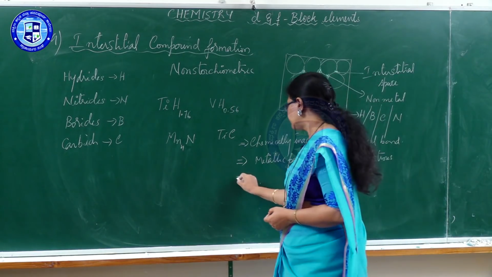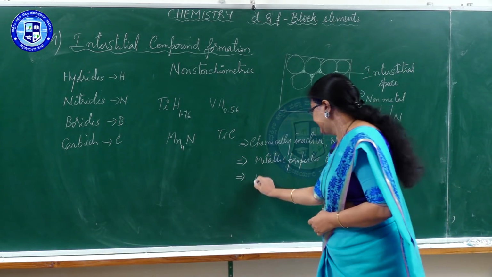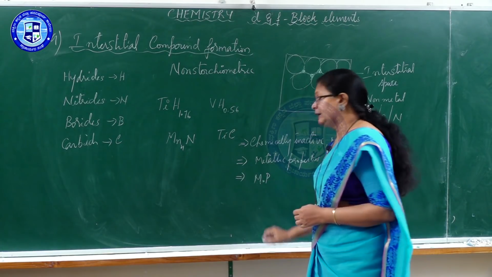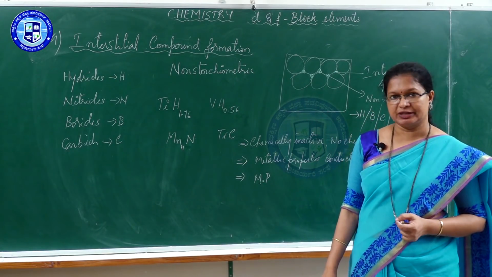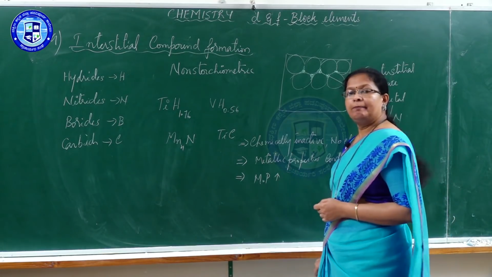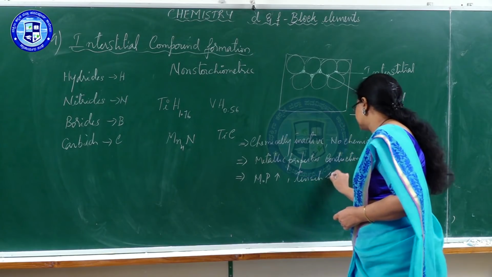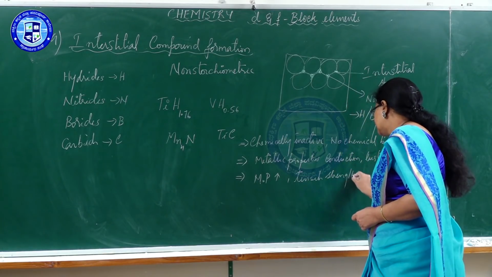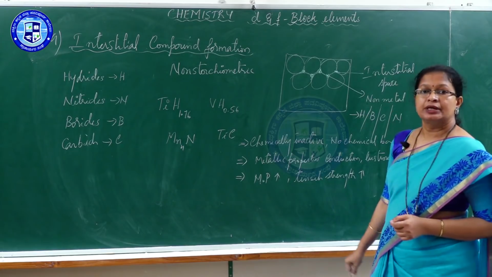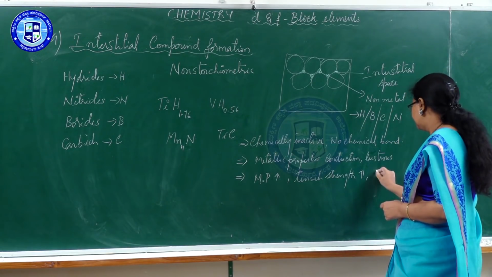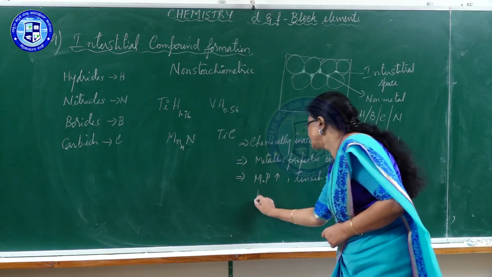But some properties change: their melting point is higher than that of the respective metal. They increase their melting point, and they increase their tensile strength. Tensile strength will be increased. They turn out to be refractory substances.